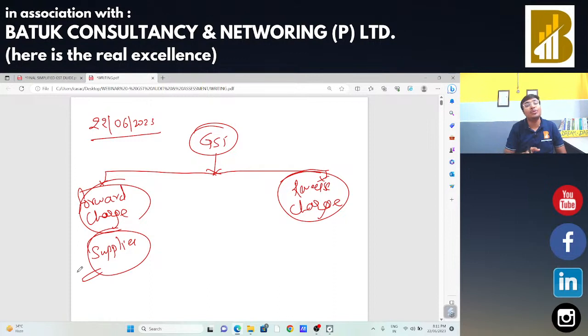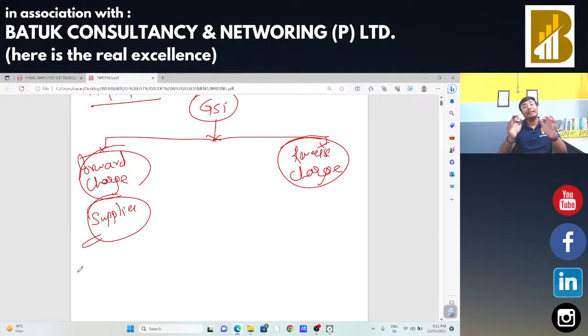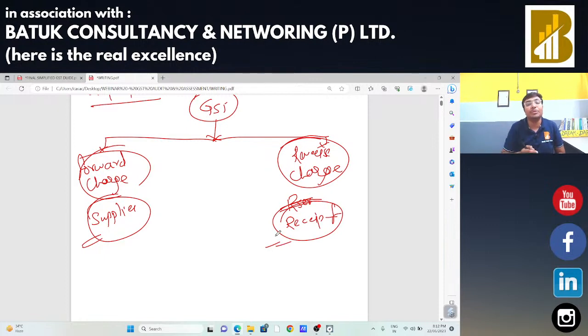But there are certain situations in which the supplier is not going to make the payment of tax, but the recipient is going to make the payment. That means the recipient is going to make the payment of tax instead of the supplier. In that case, whenever there is a tax payment by the recipient, we can say that this is the tax payment under reverse charge mechanism. That means whenever the recipient is going to make the payment of tax, we are going to say that the tax mechanism is reverse charge. Is that okay? Tax mechanism of forward charge and reverse charge.